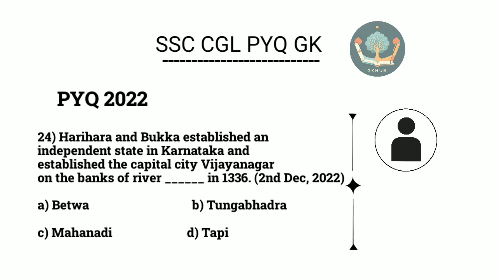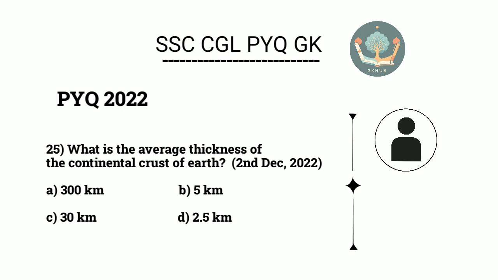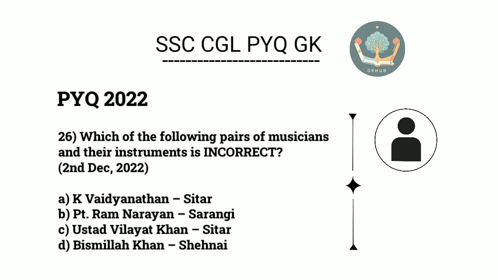Harihara and Bukka established an independent state in Karnataka and established the capital city Vijayanagar on the banks of which river in 1336? B. Tungabhadra. 25. What is the average thickness of the continental crust of Earth? C. 30 kilometers. 26. Which of the following pairs of musicians and their instruments is incorrect?